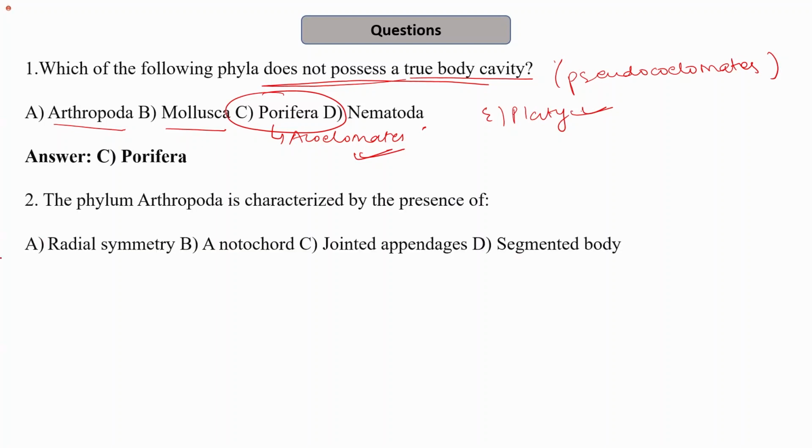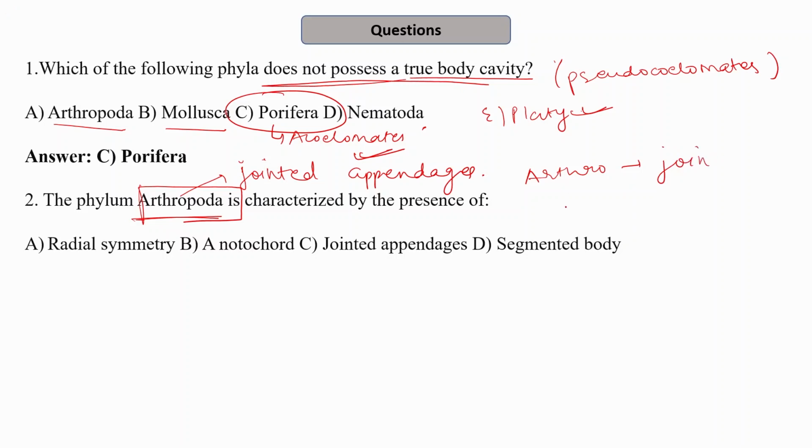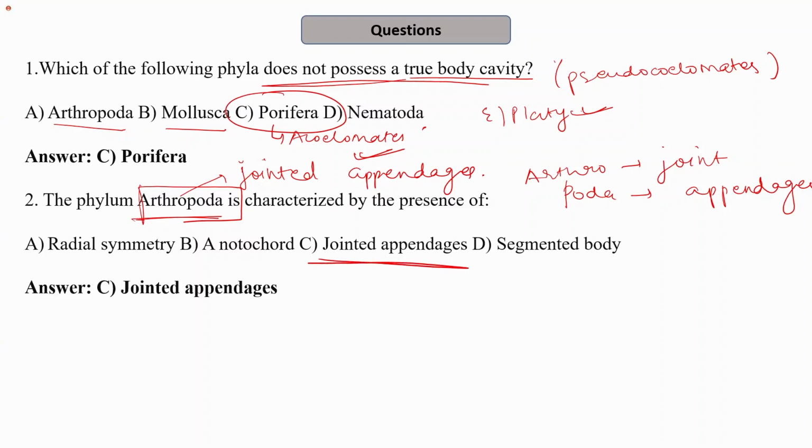Next is, the phylum Arthropoda is characterized by the presence of. So we know that the most important characteristic of the phylum Arthropoda is the presence of jointed appendages. That is why the phylum Arthropoda is named. Arthro means joint, and poda means appendages. So they have jointed appendages. So the correct answer is jointed appendages.